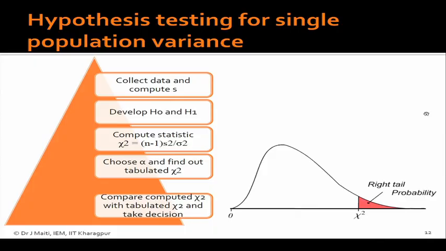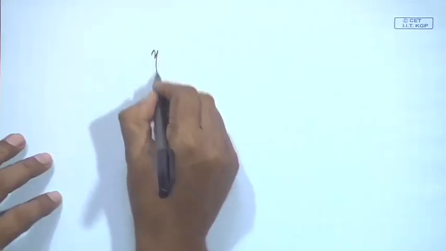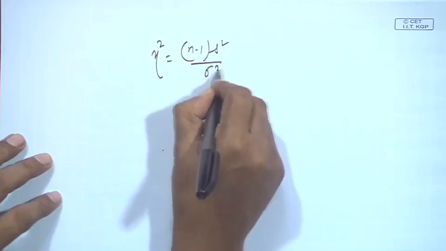Now, we will go for the population variance, and I am sure that you will appreciate one thing here: you know how to go about hypothesis testing for population variance also. What you require to know is the statistic. What will be the statistic in case of population variance? We say that chi square is n minus 1 s square by sigma square.